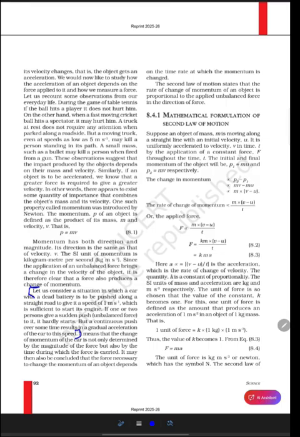So a sudden push will not start its engine, but a continuous push will increase the acceleration gradually and its speed will start to increase.